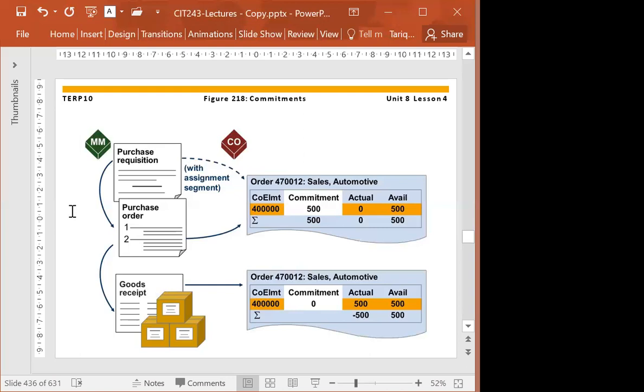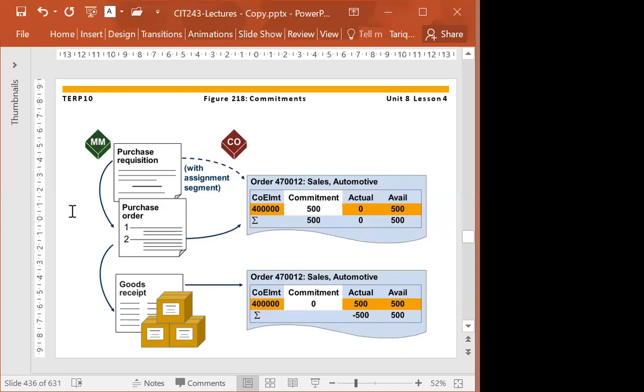When I submit a purchase requisition, it has to go through the authorities. They agreed and approved. Once they approved, the purchasing department assigned that amount to my purchase order. That is what we call commitment.